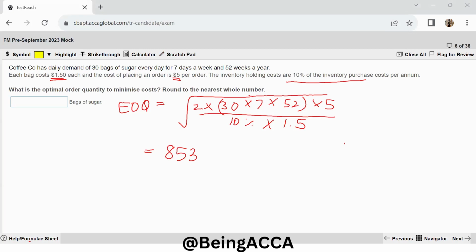So I can just simply enter my answer over here, and I'm not able to get my keyboard over here. So yes, this will be 853, and with this I can enter my answer and move on to the next question.